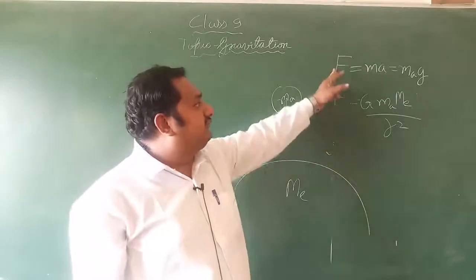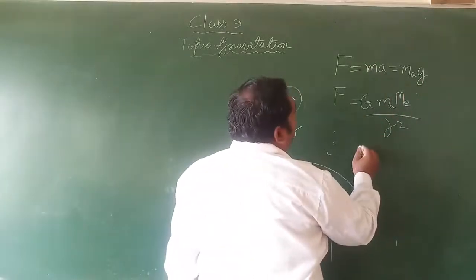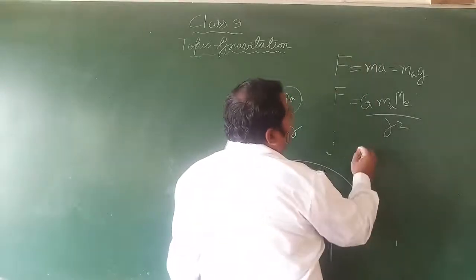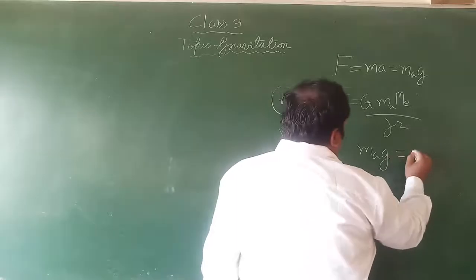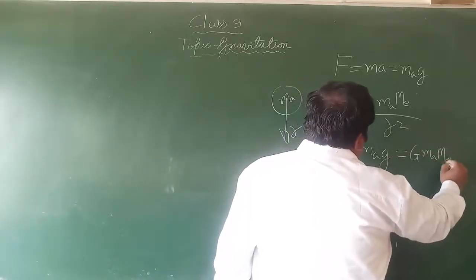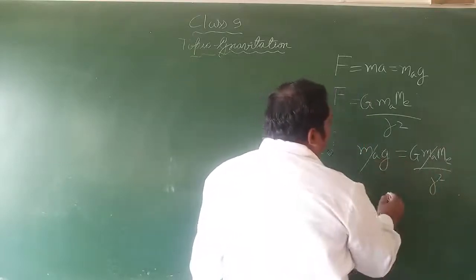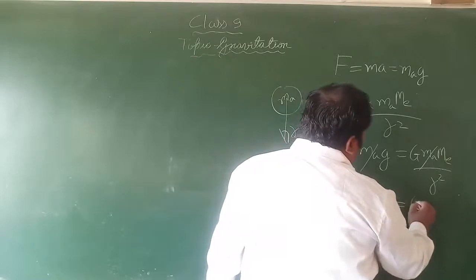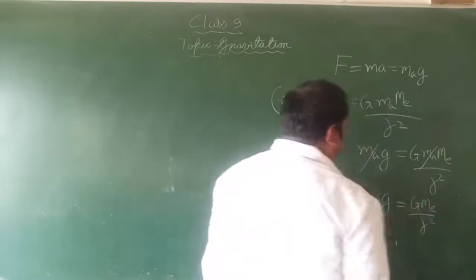So we can equate these two equations because the LHS is common. So m into g equals G into m me divided by r square. Now this m cancels out and g will be G me divided by r square.